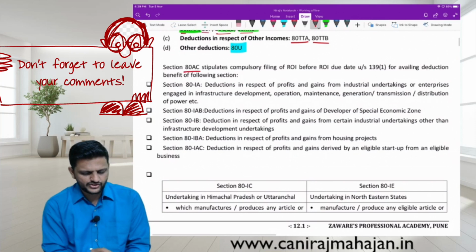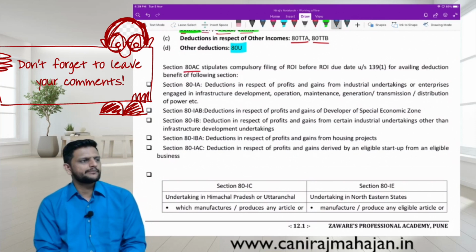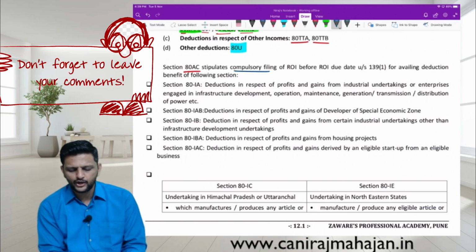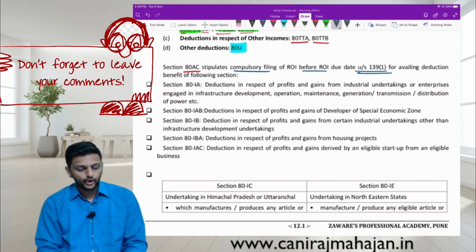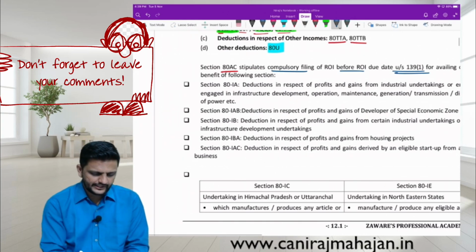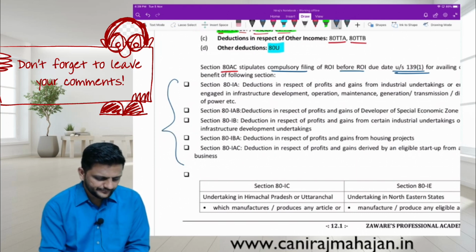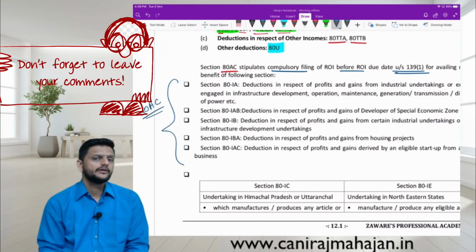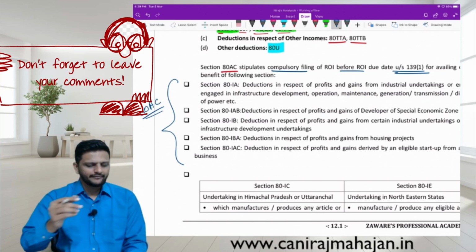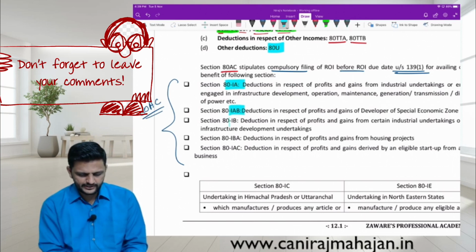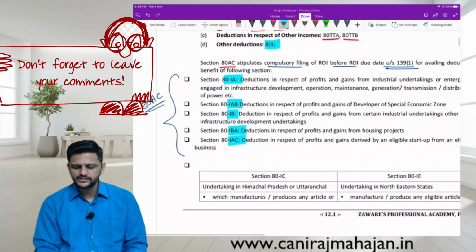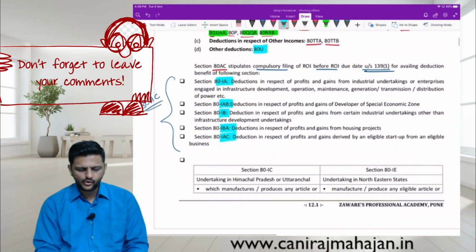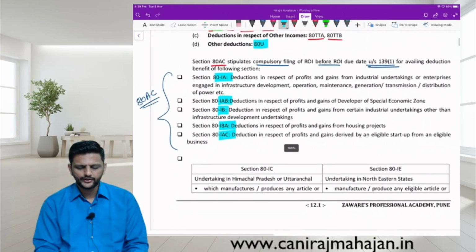Section 80AC, pay attention now. It stipulates, that means tells you, that compulsory filing of ROI before the 139(1) due date is required for availing deduction under the following sections only. That means if you want to claim deduction under which sections: 80IA, 80IB, 80IBA, 80IAC, then you have to file the return before the 139(1) due date. Understood? Just now did we see this for losses also? Got it?